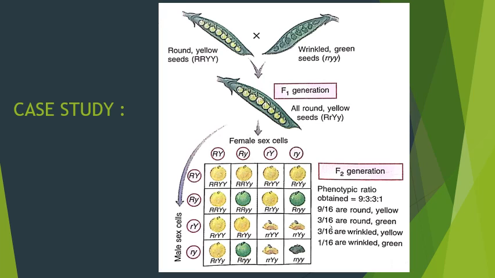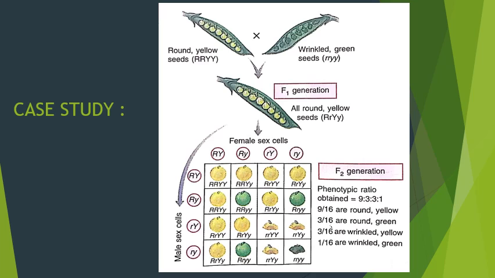Children, let's study the dihybrid cross. Let's do a case study based on dihybrid cross. Here di means two. We have taken two contrasting characters. Mendel's third law depends on dihybrid cross, and the third law is the law of independent assortment. Now let's work this out with an example which you can see in this diagram or picture.